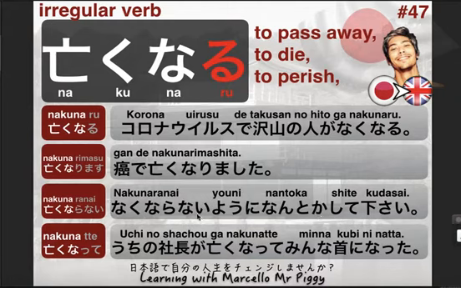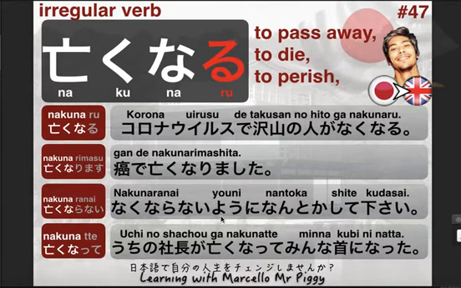In this case, let's say you are talking to a doctor. Your husband or your wife is about to pass, and you say please do anything you can to save my husband, to save my wife. So in that case you will say なんとかしてください.